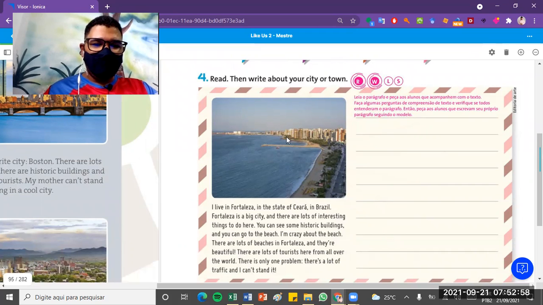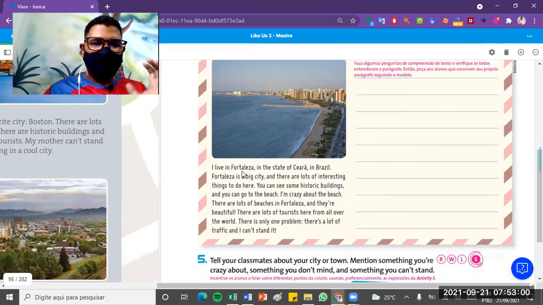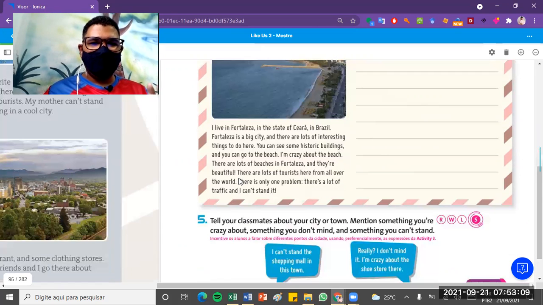So what we're going to do here, you guys have to read the short paragraph that we have here. Once you read, you have to write a similar paragraph, putting your information about the city where you live.